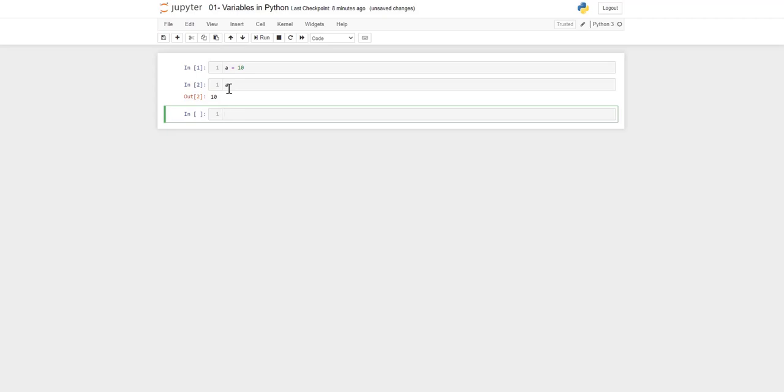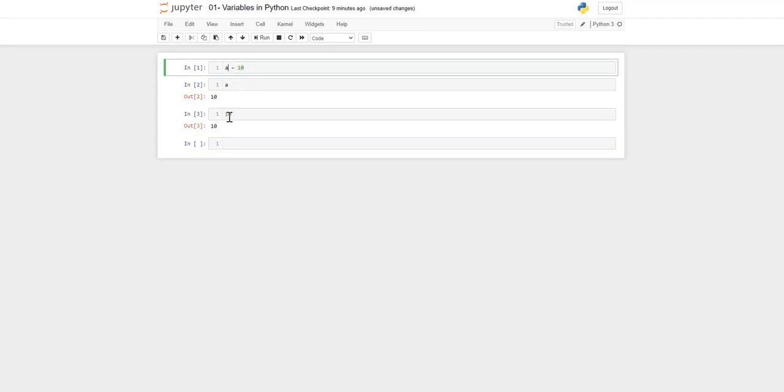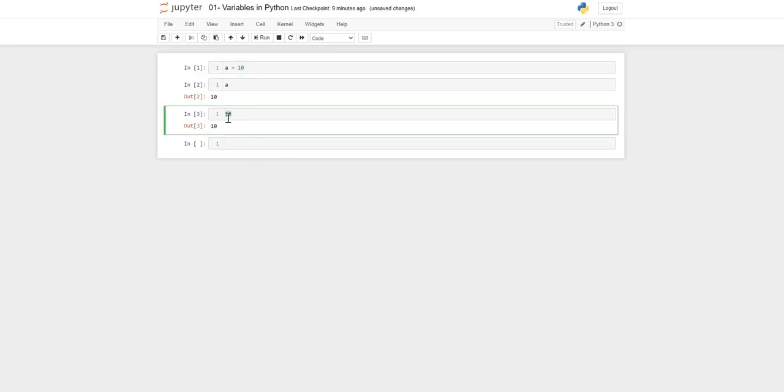First of all, your first question must be why we need variables if we can directly call a value of 10. Suppose I put the value 10 and hit enter, it gives a 10 result. So why do we need a variable? A variable is something where we can change the values and use it frequently, multiple times. If a is 10, you can call it multiple times and combine it with other operators or other variables. And you can change the value accordingly as per the use case further in your same code. But with a static value it's not possible.